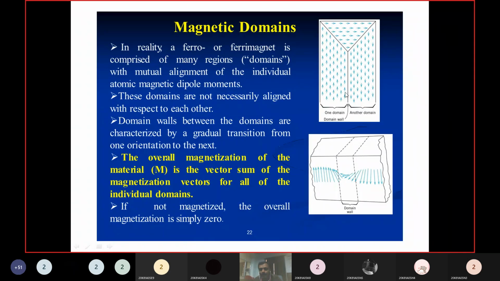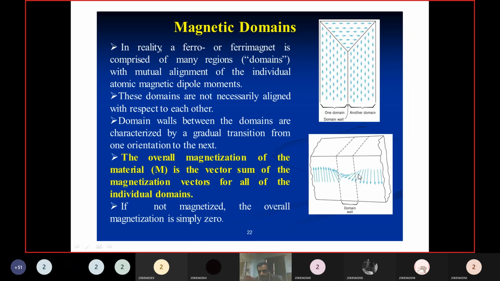In the domain wall, how will they be oriented? See here. Initially, nearer to this wall, the spin is approximately equal to this domain's side. Similarly, while going through to the other side, the direction of the dipole changes.